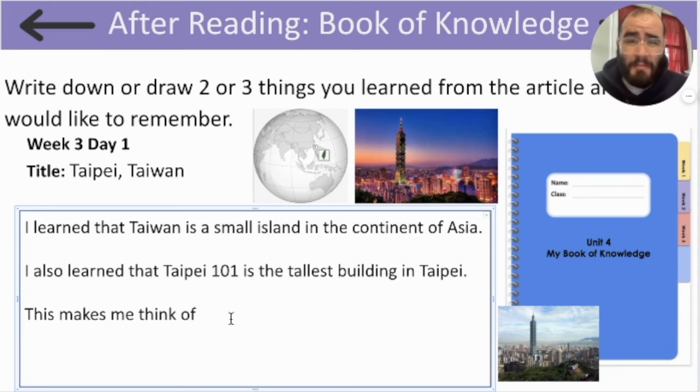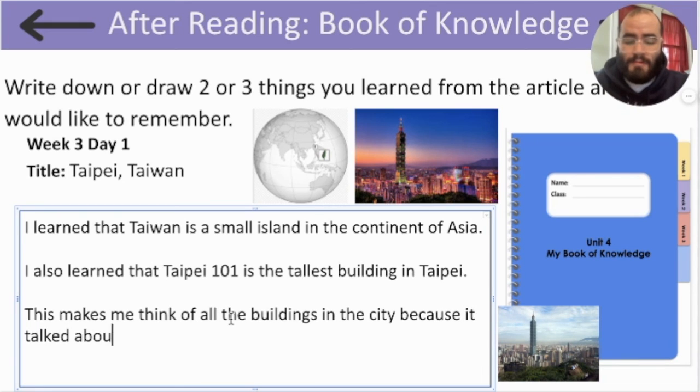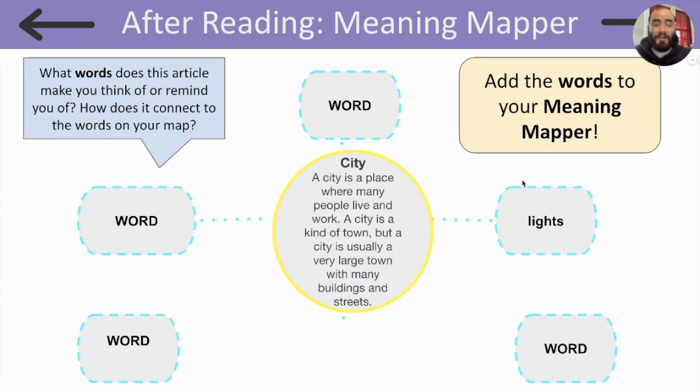This article makes me think about all the buildings in the city because it focused on Taipei 101. So this makes me think of all the buildings in the city because it talked about Taipei 101. Lastly, I want you to take out your Meetingmapper.